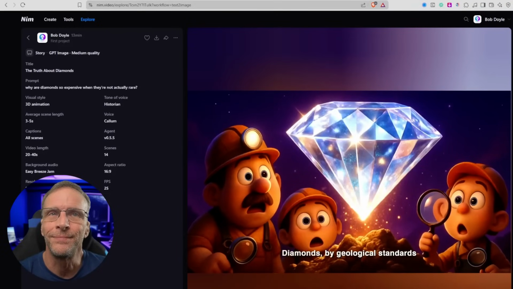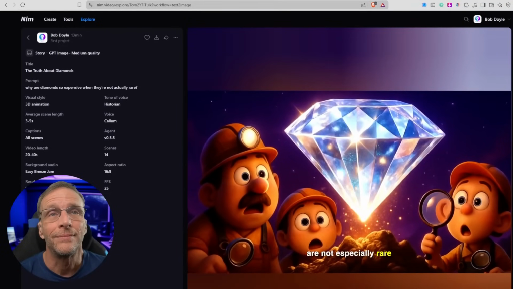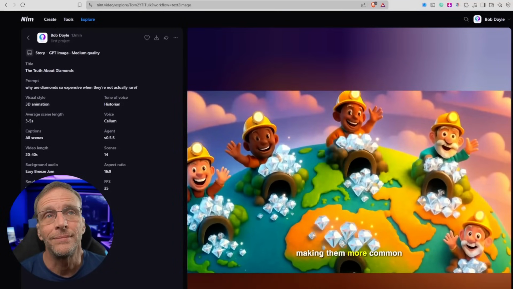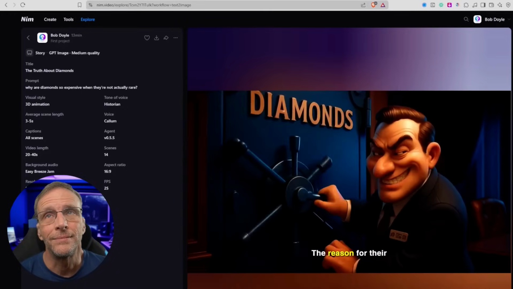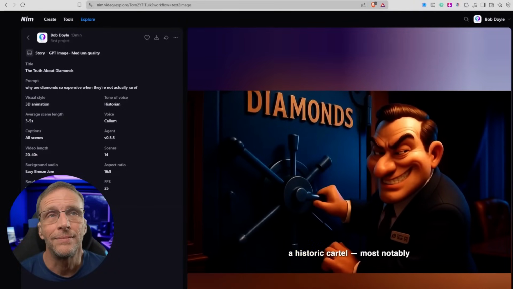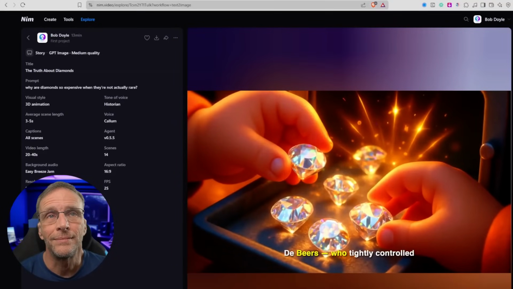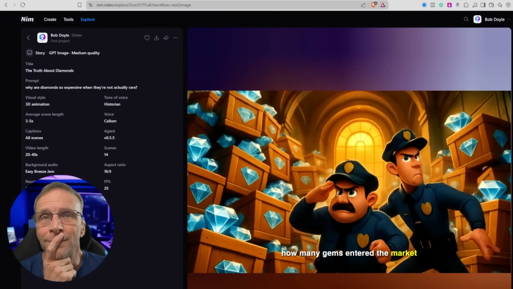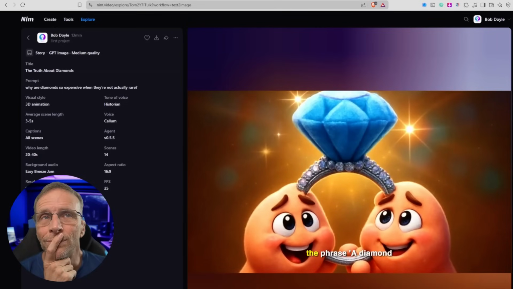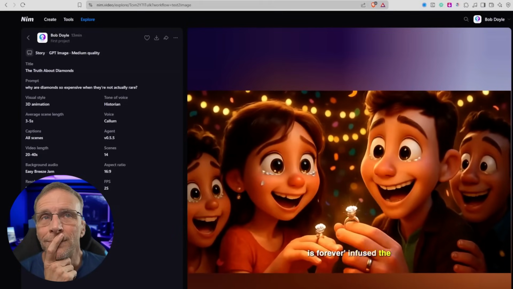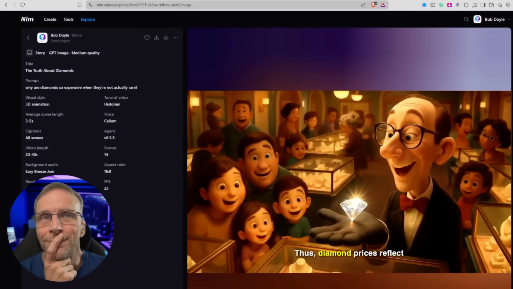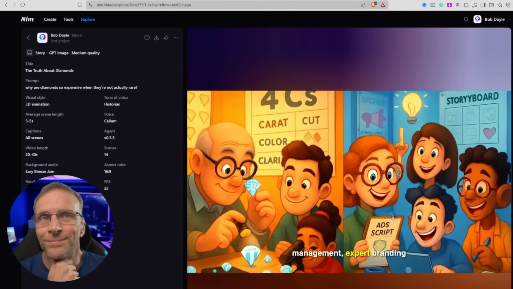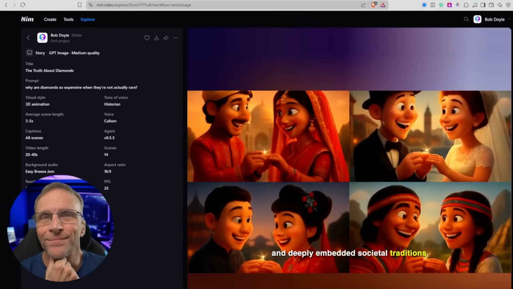Diamonds, by geological standards, are not especially rare. In fact, global mines yield over 100 million carats annually, making them more common than rubies or emeralds. The reason for their immense value lies in a historic cartel, most notably De Beers, who tightly controlled supply, meticulously regulating how many gems entered the market. Equally pivotal was marketing. The phrase "a diamond is forever" infused the stone with cultural meaning. Thus, diamond prices reflect not innate scarcity, but rather careful supply management, expert branding, and deeply embedded societal traditions.